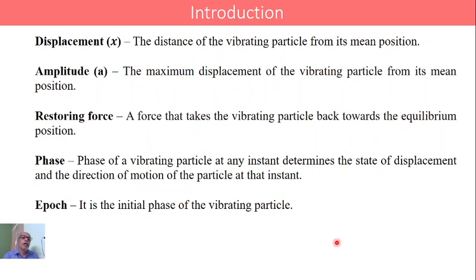Now, coming to the next slide, let me define what is displacement. It is the distance of the vibrating particle from its mean position. As the particle is vibrating about its mean position, the distance of the particle from the mean position at any instant of time gives its displacement at that instant.